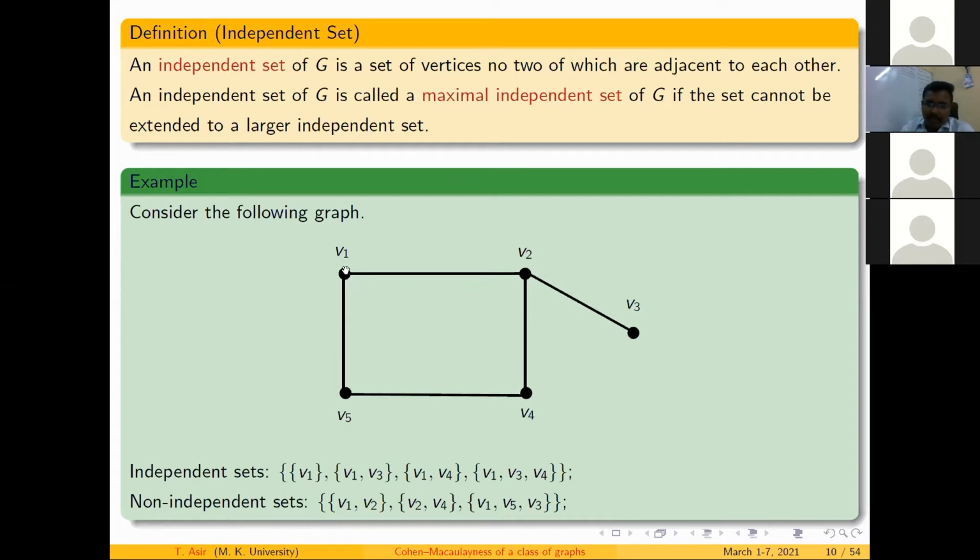If I take V1 and V2, there must be an edge between them, therefore it cannot be an independent set. Whereas if I take V1 and V3, there is no edge between them, therefore {V1, V3} is an independent set. Similarly {V1, V3, V4} is actually a maximal independent set. Suppose you add V2 here, then V2 is adjacent to V1. Or suppose you add V5, then it is also adjacent to V1. Therefore, this is a maximal independent set. I cannot extend this into a larger independent set. Therefore, we have the concepts of independent sets and maximal independent sets.